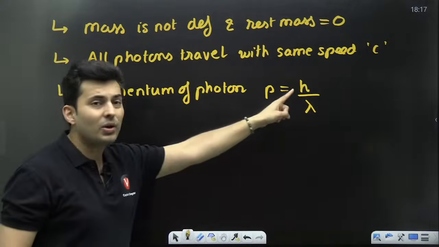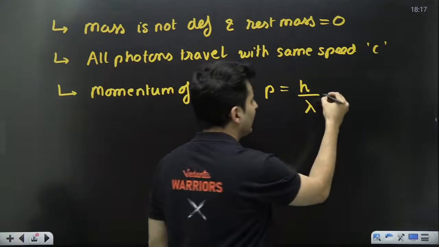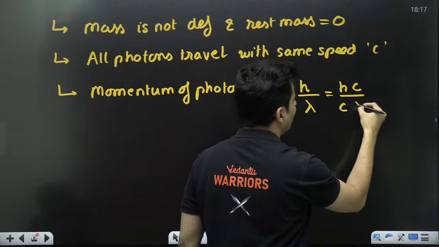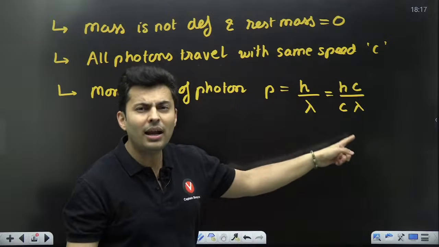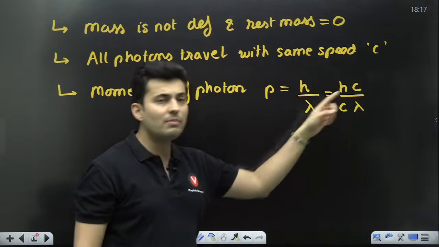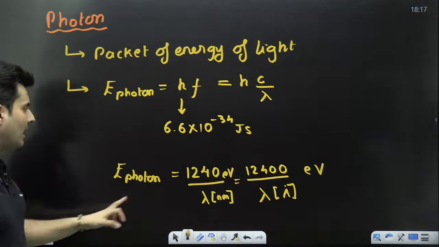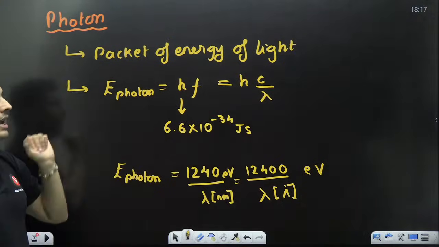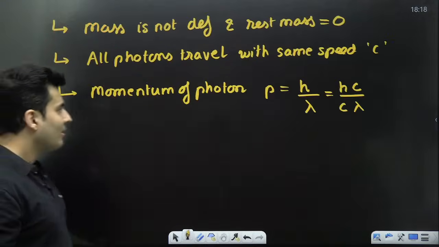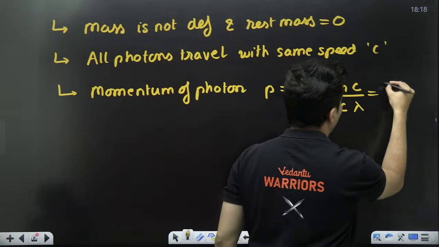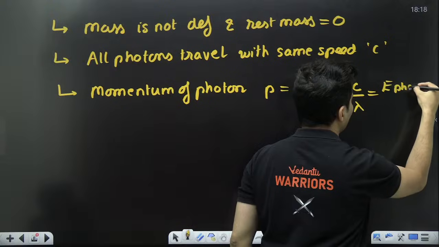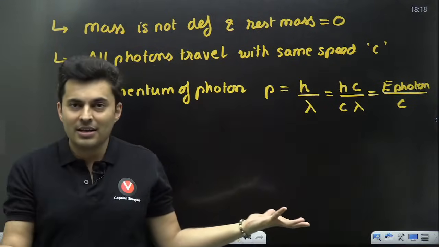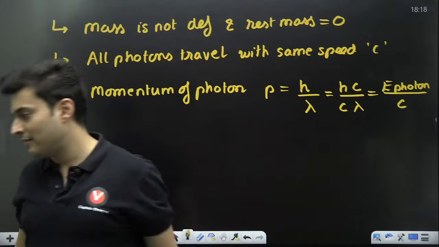Yes. If you want, you can rewrite this like this. Multiply by c and divide by c. Why did I do that? hc by lambda. It is very familiar. hc by lambda is the energy of the photon. So why not write this also as energy of the photon divided by c? That is also okay. Both formulas are fine.